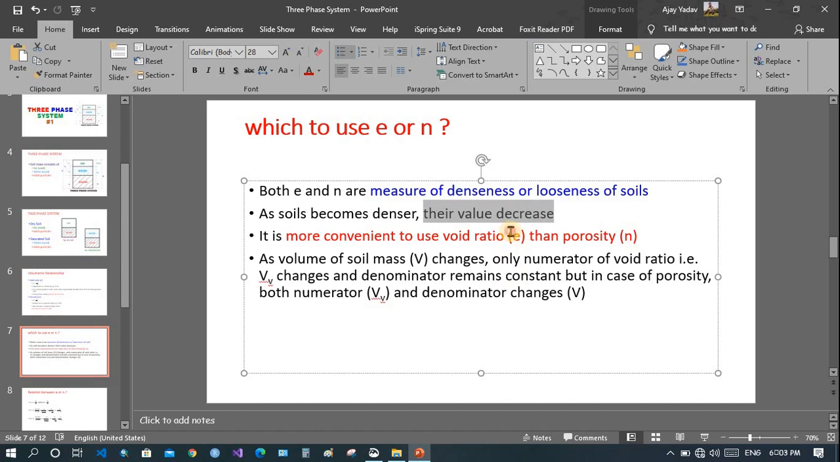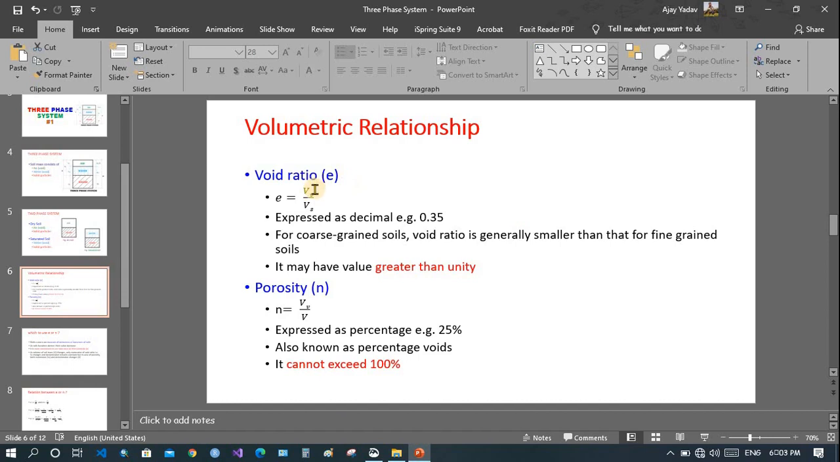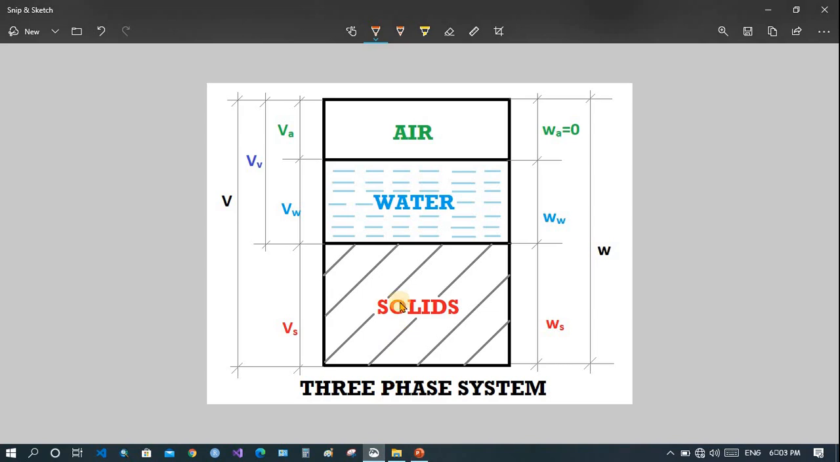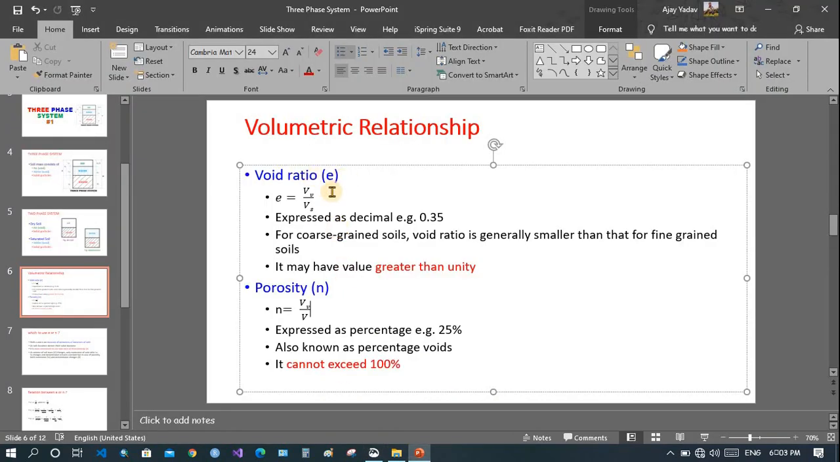It is more convenient to use void ratio than porosity. Let's see why. In the void ratio, volume of void is divided by volume of solid, but in the porosity, volume of void is divided by total volume. Now suppose there is the soil mass, generally this solid mass doesn't change, but air and water proportion keeps on changing. So in case of void ratio, if there is change in volume of void, then only the numerator changes, the denominator remains the same.